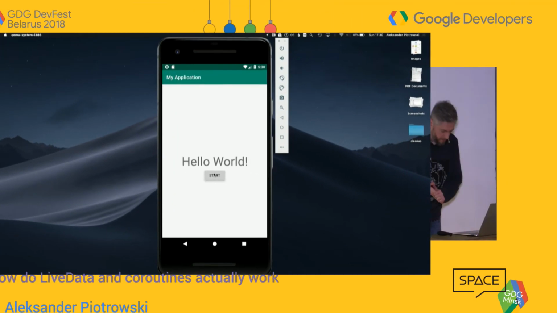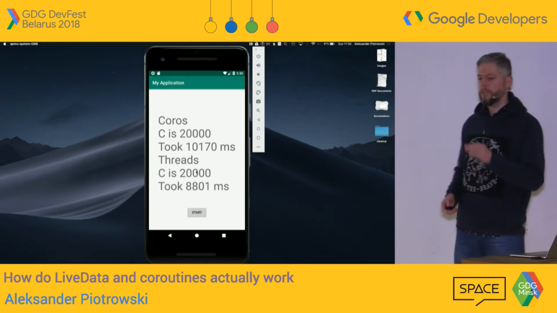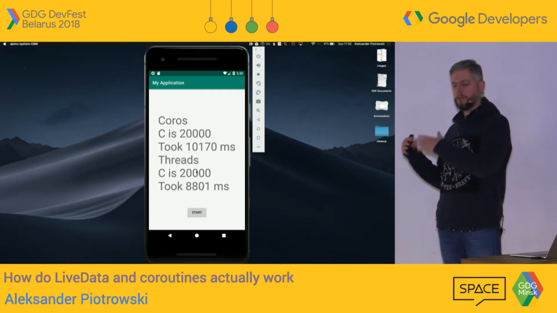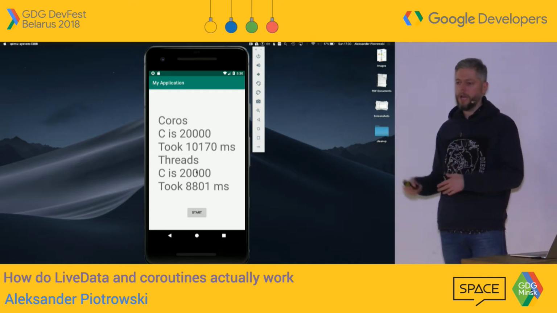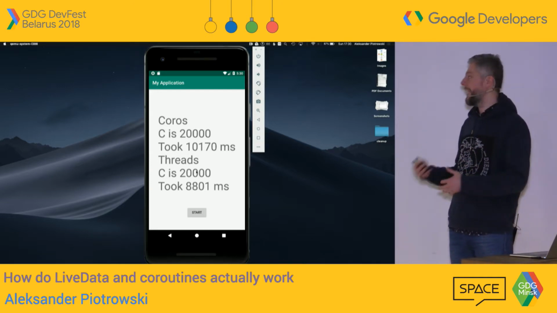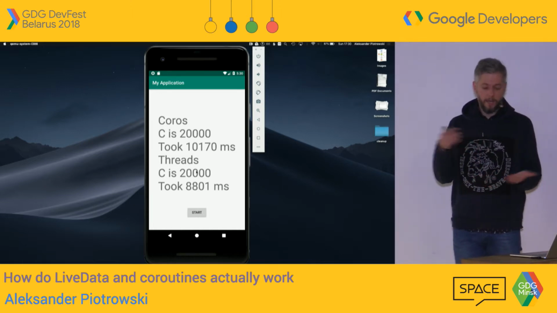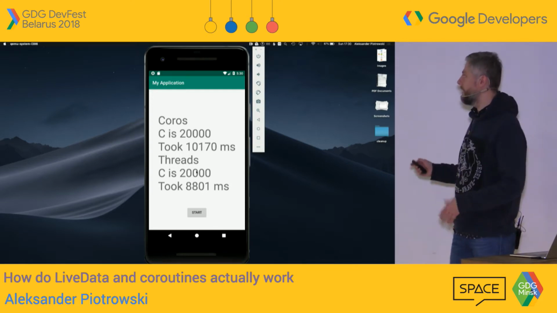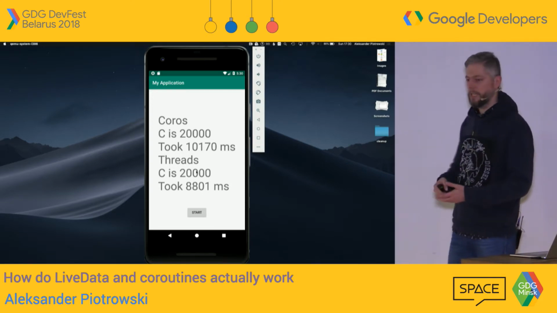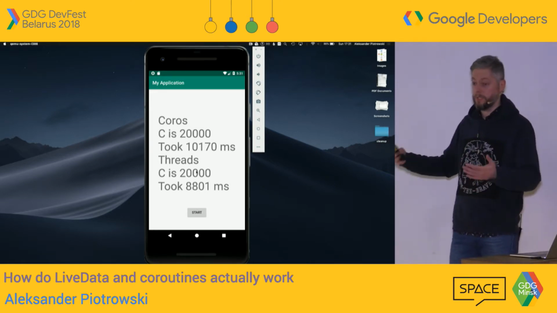And I wait, and I wait. And we have our result in here. So this is a real example of how thread-based code launching 100 calls to fetch some data using 4 threads is working against coroutine code, also starting 100 coroutines, but keep in mind, being executed on a dispatcher which is backed by 4 threads or some other limit, but a limited amount of threads. And in this example, I have the same value of C, so definitely 100 calls were made because I got 100 200 OKs, and I added all those 200s, that's 20,000.